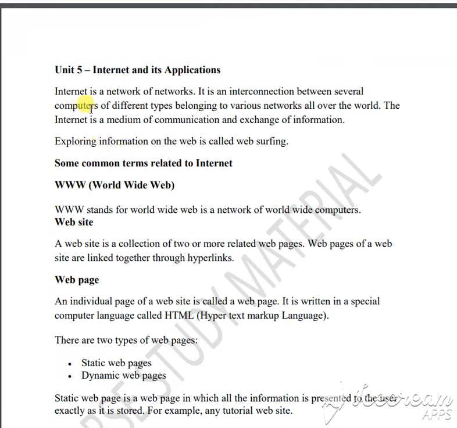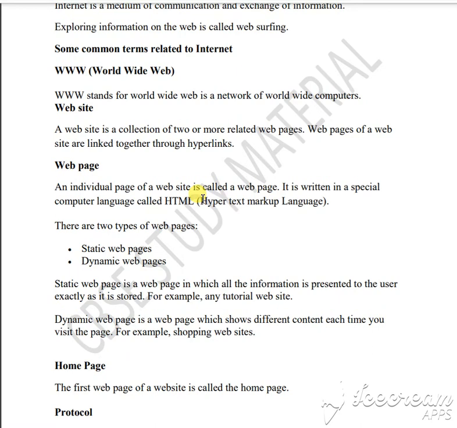Internet means the internet is a network of networks. That means we are connecting several devices from one place to another place, and we are accessing the data. So there is WWW, World Wide Web, or three W's, we can say. Website, we are using the website, and a web page is made up of HTML.